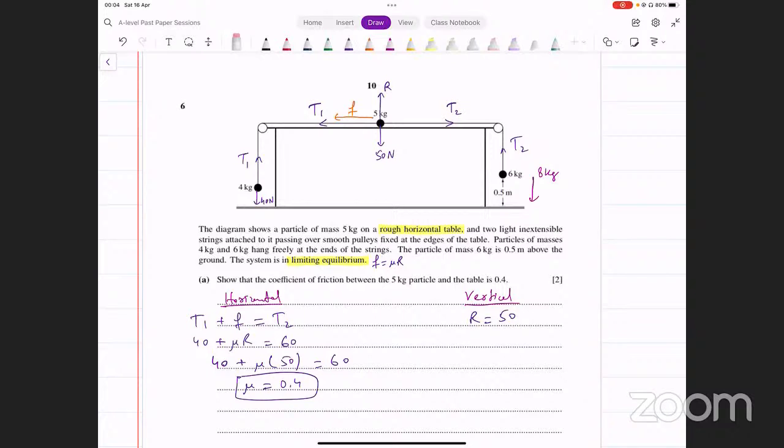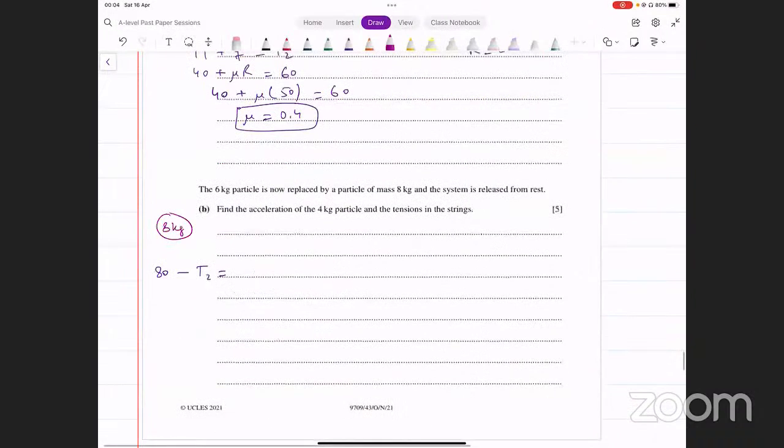Yeah, everything else is fine. Weight is now 80 Newton. नीचे को अब 80 Newton लगेगा. ठीक है, तो मैंने क्या किया, 80 minus T2 that equals 8 into acceleration. एक ये हमारे पास इक्वेशन आ गई.